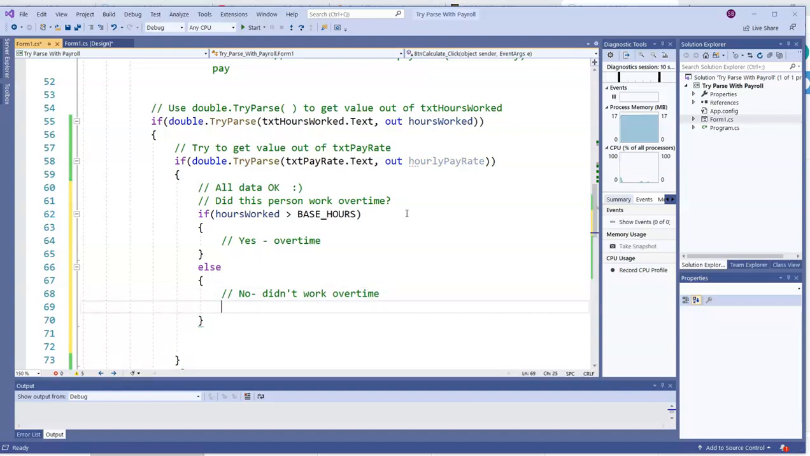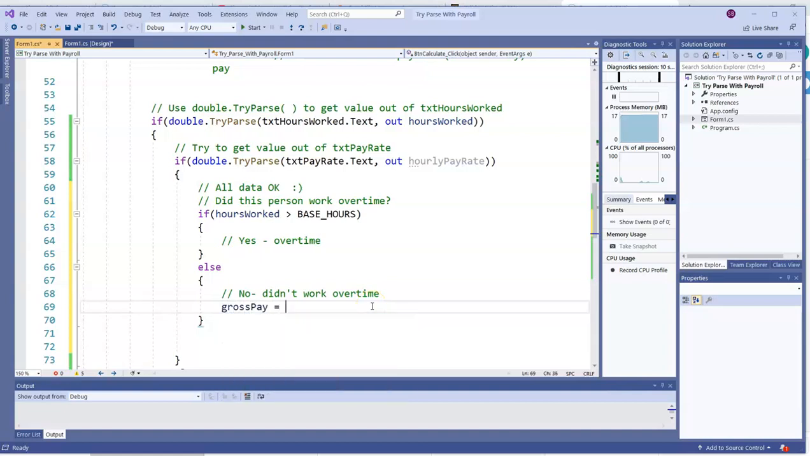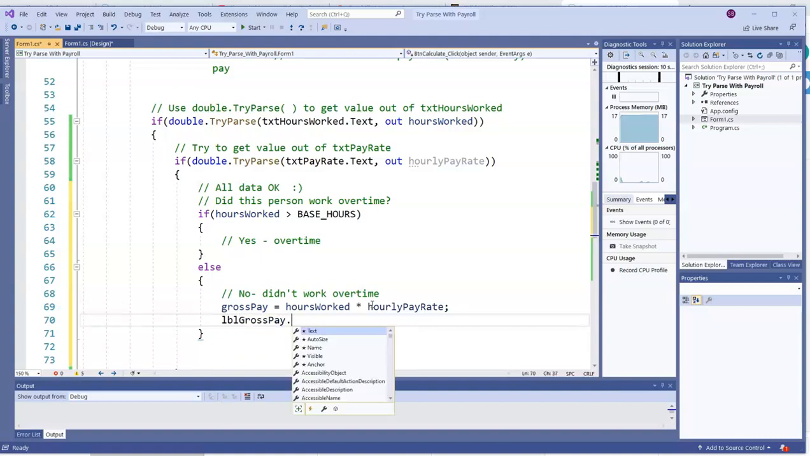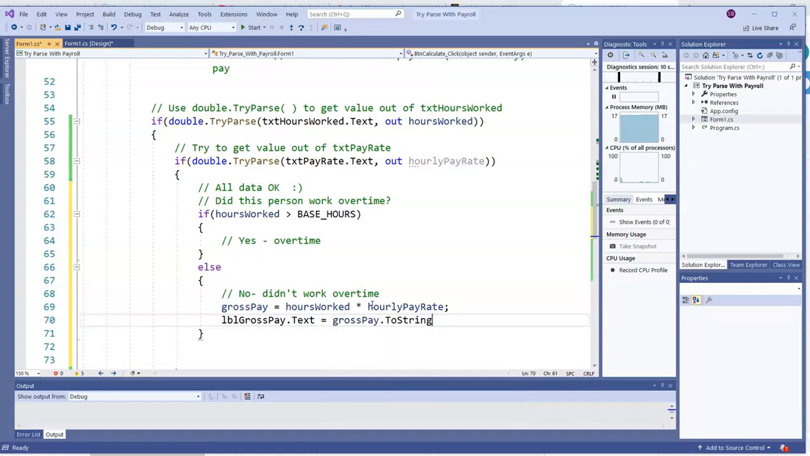Our math calculations are pretty simple if they didn't work overtime. So let's start there. The gross pay is simply going to be how many hours they worked times the hourly rate. So gross pay equals hours worked, which we were able to successfully parse out of the text of that text box, and hourly pay rate, which we also successfully parsed. We're going to stick that gross pay into LBL grosspay.text, and I'll format the string as currency when we use .toString. And we can now check this out if they didn't work overtime.